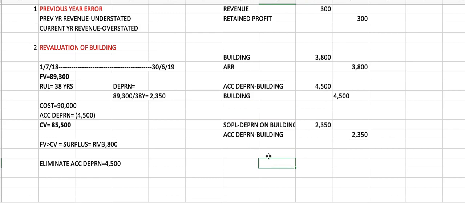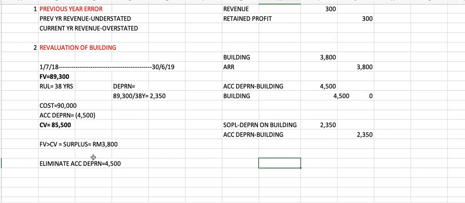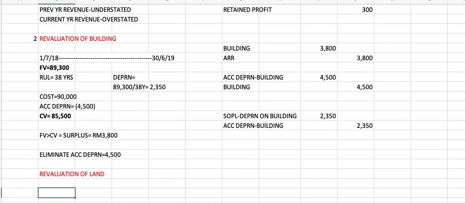Okay, so settle number 2. Oh, bawah tu ada lagi. The director also decided to revalue the land. Okay, so revaluation of land.